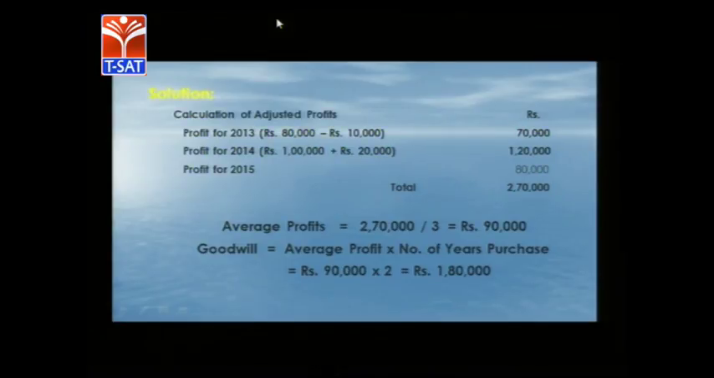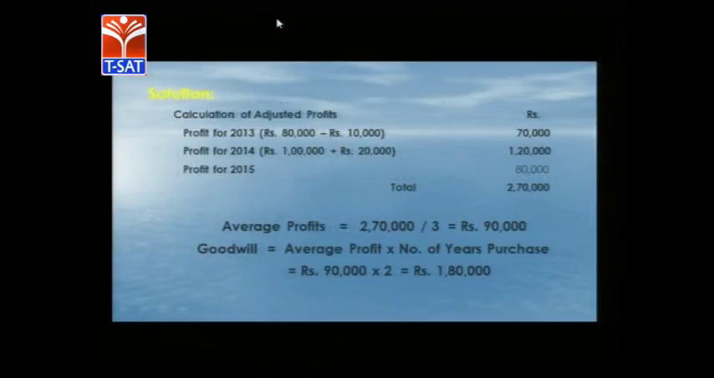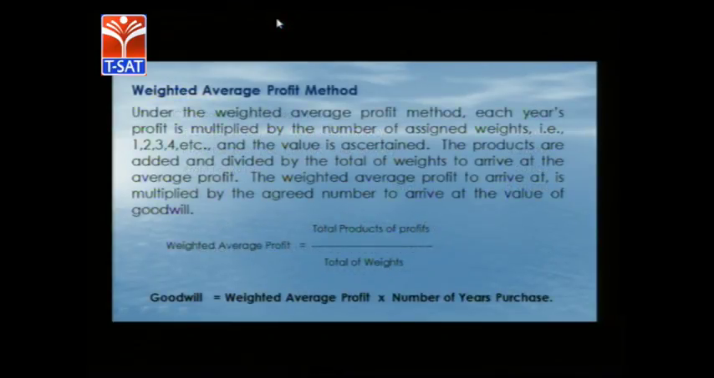Here in the problem itself it is given that goodwill is 2 years purchase of the average profits. So goodwill is equal to average profit, 2 lakhs 70,000 by 3, which is 90,000, into the number of years of purchase, 2, and it comes to 1 lakh 80,000 rupees. So this is very simple and easy to calculate, which does not require much complication.